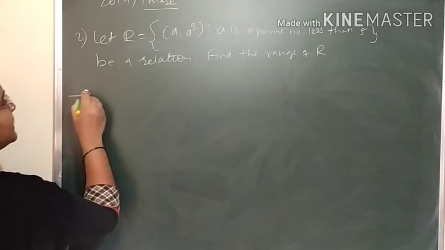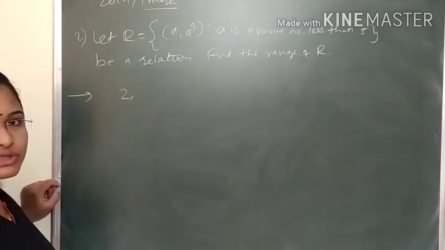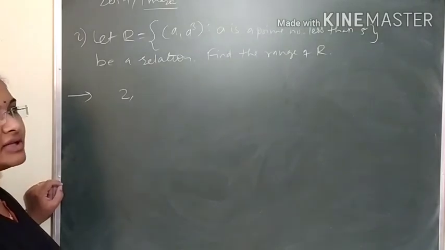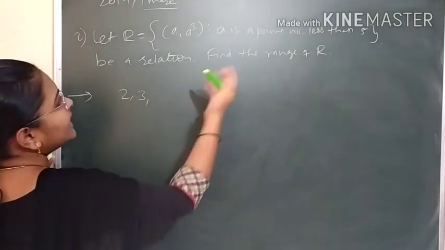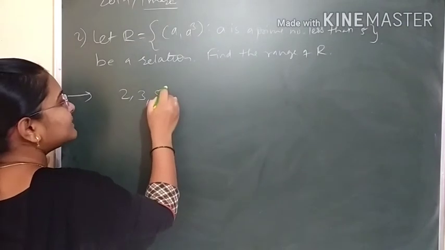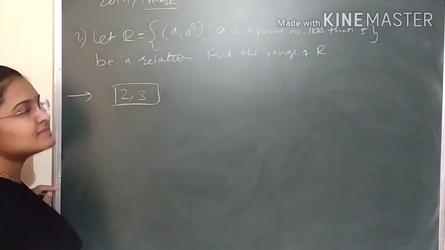So what are the prime numbers less than 5? 2 is a prime number. 2 is the only even number which is prime. The other even numbers are not prime because we can factorize them. Okay, 2, 3 and less than 5. 5 is a prime number, but it is strictly less than 5. So only 2 numbers will be there.